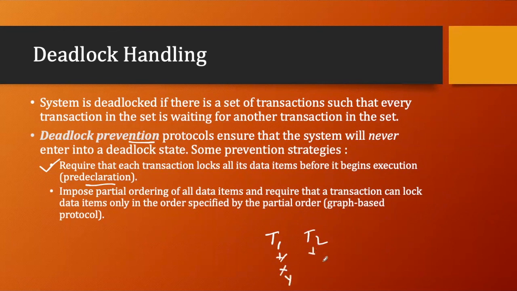Then T2 will release its order, like I require the lock on Y first and then I'll require the lock on X. So the system will decide when T1 will be given the lock on X and when T1 will be given the lock on Y. At the same time, that same system will decide at what time T2 will be given the lock on Y and at what particular time T2 will be given the lock on X. So the ordering will be decided, and based on that, it will decide which lock has to be given to which particular transaction. So these two are the prevention mechanisms.